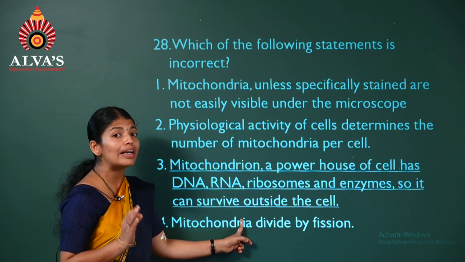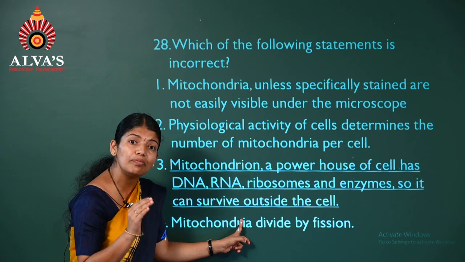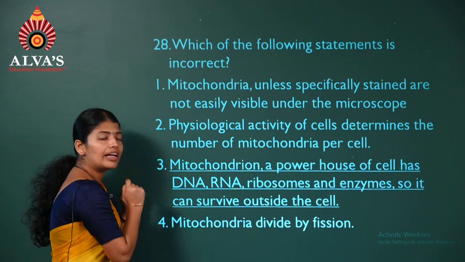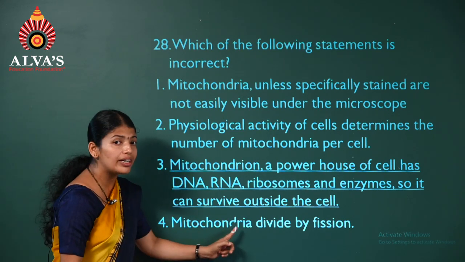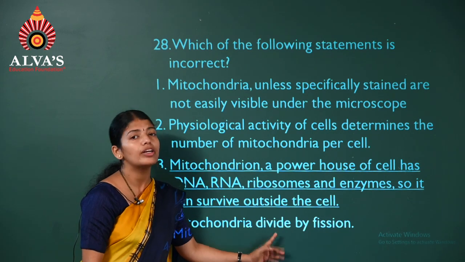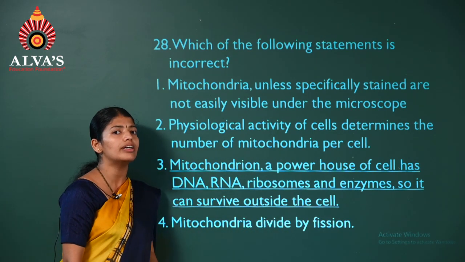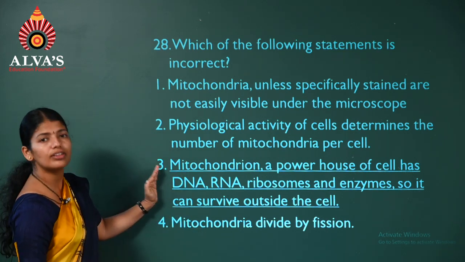It's not completely autonomous. We have learnt it as semi-autonomous. So this is an incorrect statement. Coming to the fourth one, mitochondria divide by fission. Yes, it is also a correct statement which we have already learned. So the option we have selected is the third one.